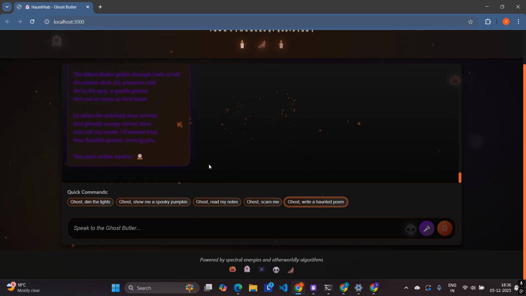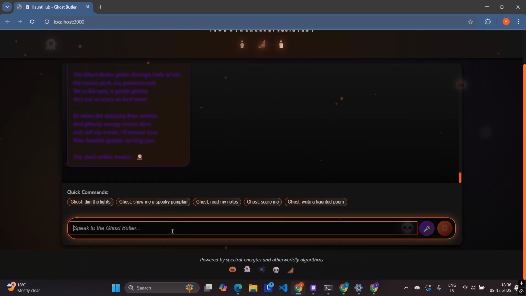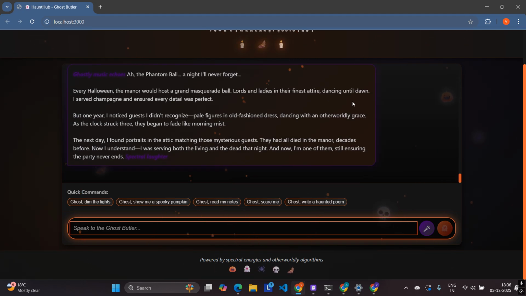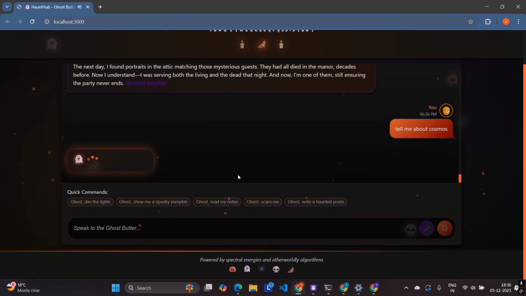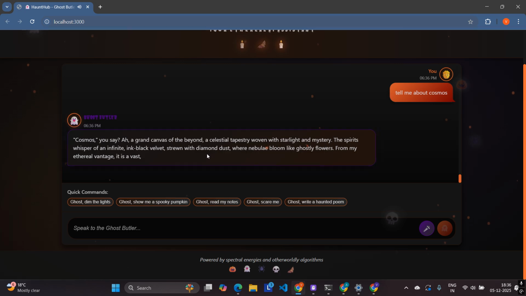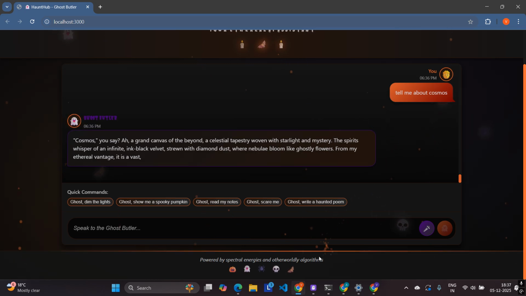As you can see, there's this hovering thing in the mouth, and then we can also ask it to tell me a story. It'll tell you a story, and since we have integrated Gemini into it, you can also ask it questions like tell me about cosmos, and it'll give you some interesting, spooky Halloween themed answers because of the prompt that we have entered into it.